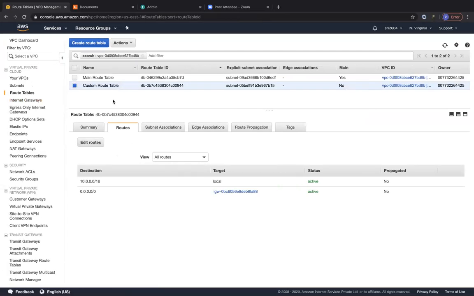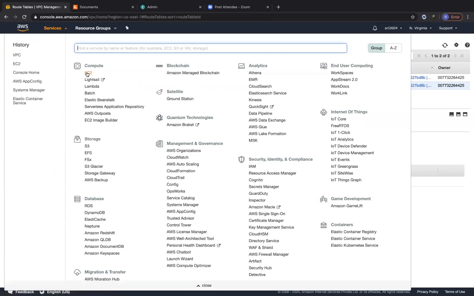All we have to do now is launch instances into this VPC, connect to those instances, and see if whatever we did was perfectly working fine. So let's go to instances. Let's open EC2 in a new tab.